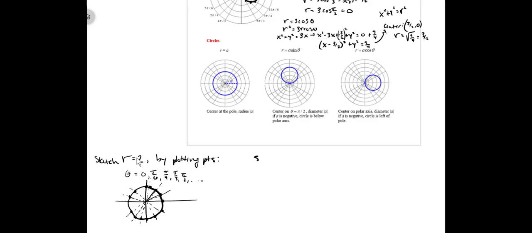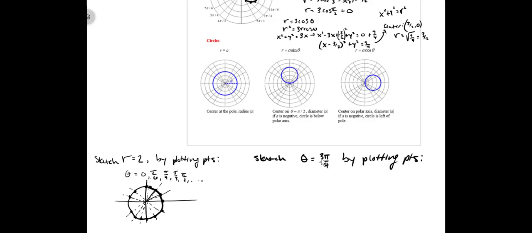So if we did the same thing with sketching, maybe for a constant angle, maybe 3 pi fourths, I don't know, by plotting points. What would happen here? Well, in this case, now we're going to take it in the opposite direction. We're going to say no matter what r value, no matter what distance from the origin we specify, plugging in here would tell me the theta value, the angle that goes with it, is always 3 pi over 4.